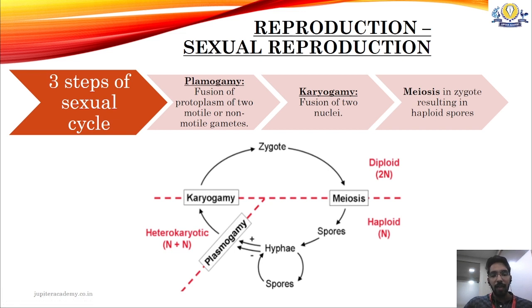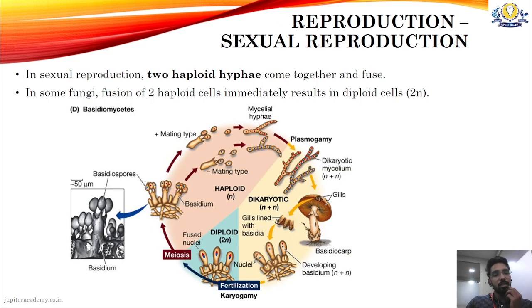Once karyogamy is done, once the fusion of nucleus is done, it forms a zygote. The zygote again stays for a certain amount of time before undergoing meiosis. Once it undergoes meiosis, it becomes haploid, and spores are formed, and those spores are haploid spores. Those spores again germinate to form haploid hyphae, which again fuse to form heterokaryotic or dikaryotic hyphae. So in sexual reproduction, 2 haploid hyphae come together and fuse.